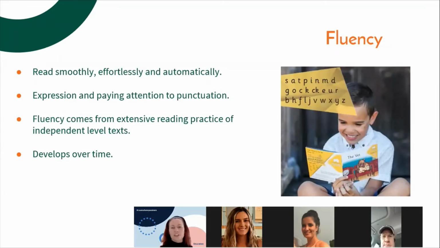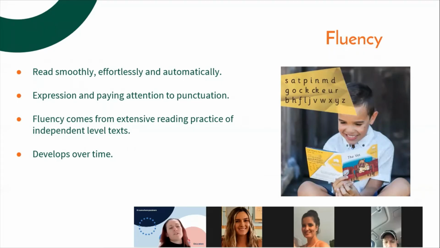And then the fifth area is what we call fluency. Now, when a student first learns how to read, they're going to sound really bumpy. It's going to require a lot of effort. It may take quite a long time even to read one word or one sentence. And that's okay, because they're still learning the sounds that go with the graphemes on the page. But eventually we want to get to the stage where we're reading smoothly, effortlessly, and automatically. Now, that may not happen for quite some time.